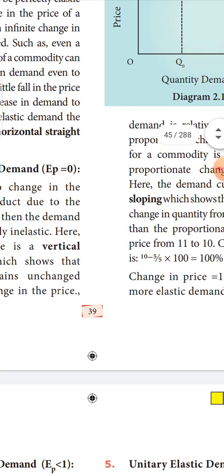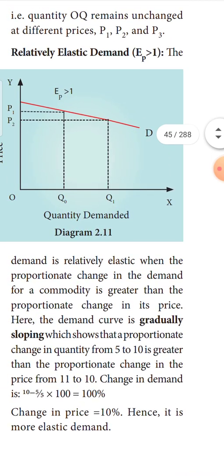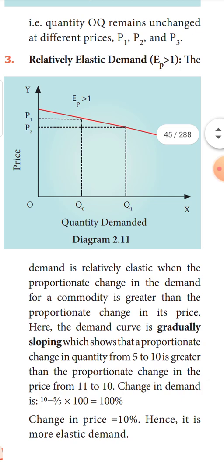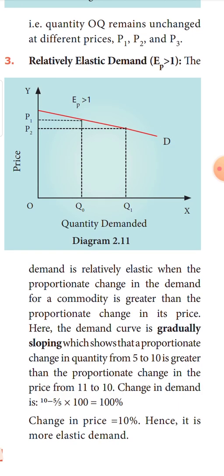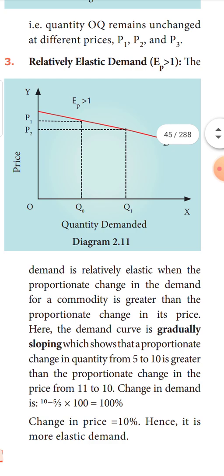The next type of elasticity is relatively elastic. Just look into the diagram. Price is taken in the y-axis, quantity demanded is taken in the x-axis. Now, when the price is P1, the quantity demanded is Q0. They have given here as Q naught. Now, the price falls from P1 to P2. There is a small fall in the price of the commodity.